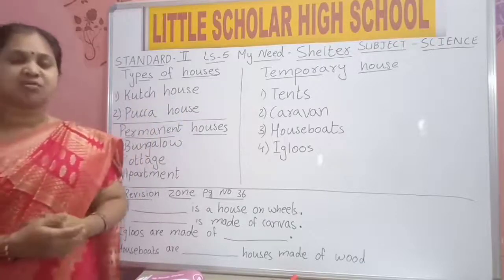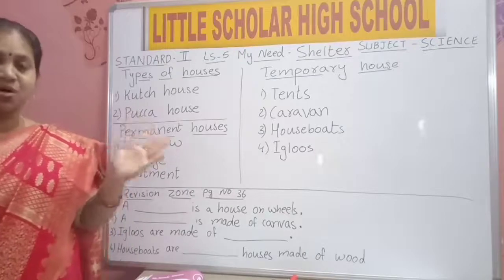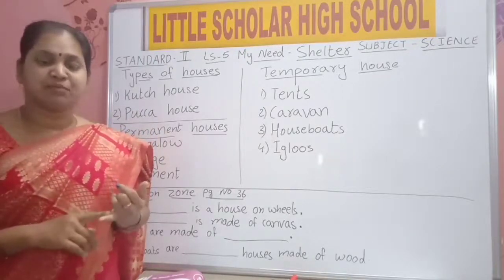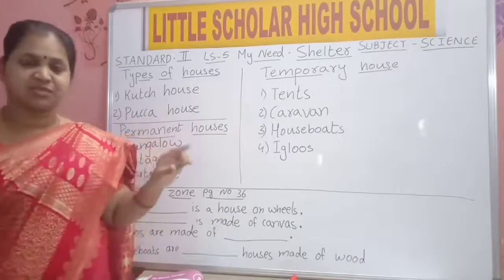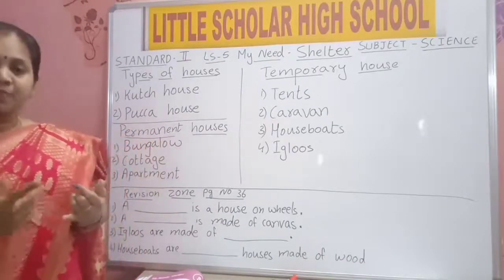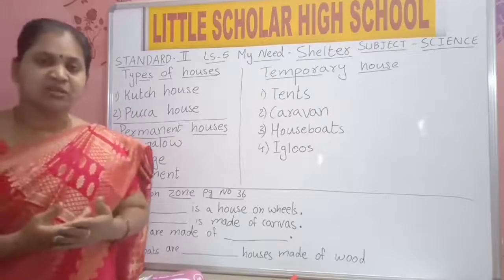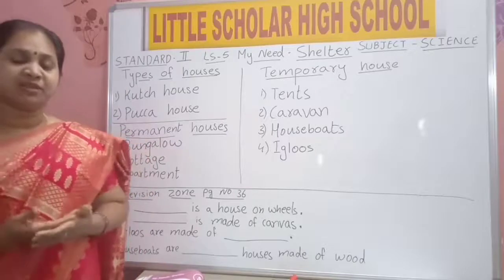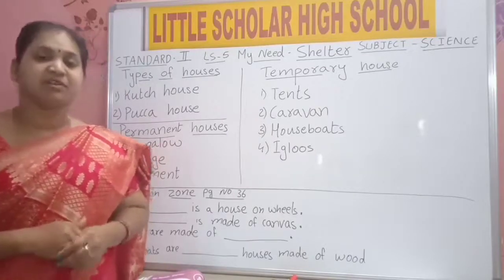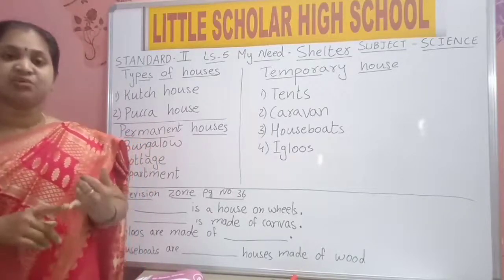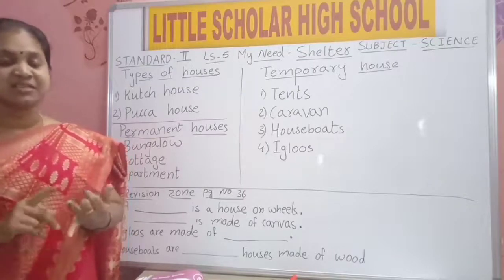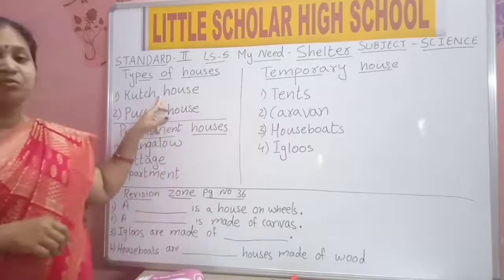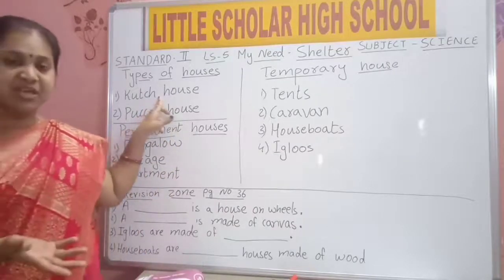Okay, what is a kacha house? Kacha house is not strong. It is made of mud, straw, bamboo. Straw means sticks. Will a house made of mud be strong? No. If we want our house to be strong, we build our house with bricks. We use bricks, cement, steel, sand, all this to make our house strong. So kacha houses are only made of mud, straw, leaves.